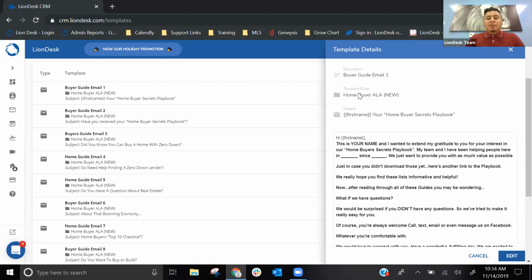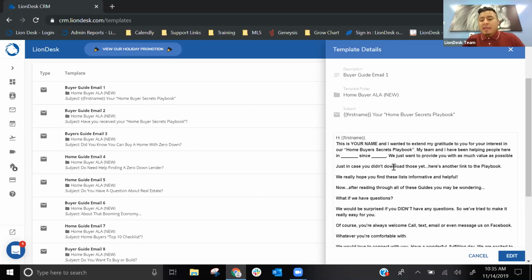You'll see the template folder. So we had to open up this folder to view this email. The subject line, so first name, your home buyer secret playbook. So this first name is a LionDesk code. That way you can mass market out to all of your contacts, and it's just going to capture the first name from the profile page. So it's still going to keep it customized to each person. So again, you'll see that code throughout the email. So hi, first name, that's just going to auto-populate on its own.